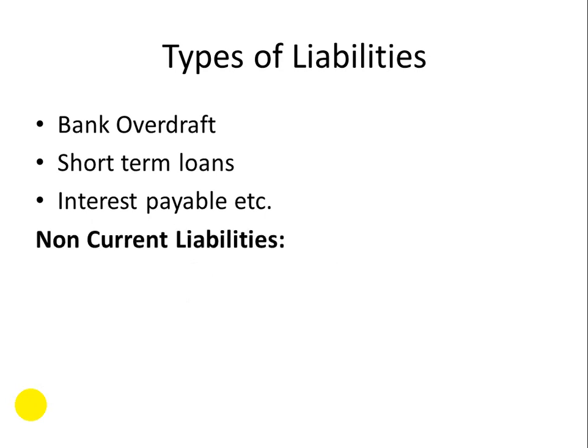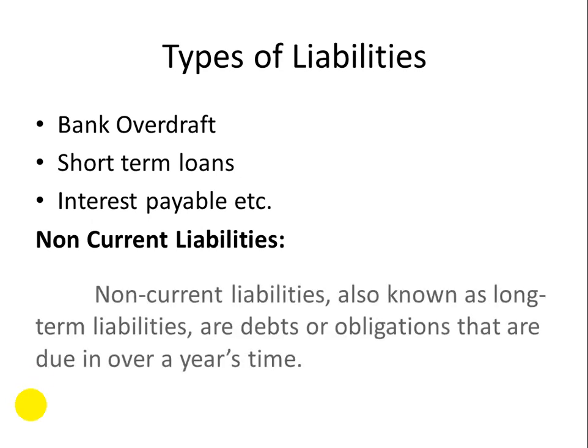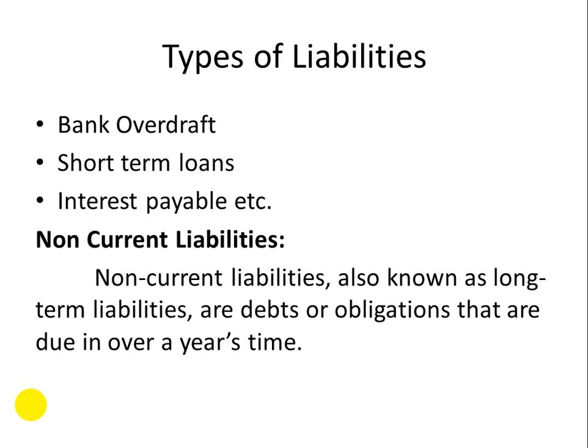Non-current liabilities, or long-term liabilities, we can say. Non-current liabilities, also known as long-term liabilities, are debts or obligations that are due in over a year's time. Simple, like we just defined the current liability, which should be paid within 1 year.